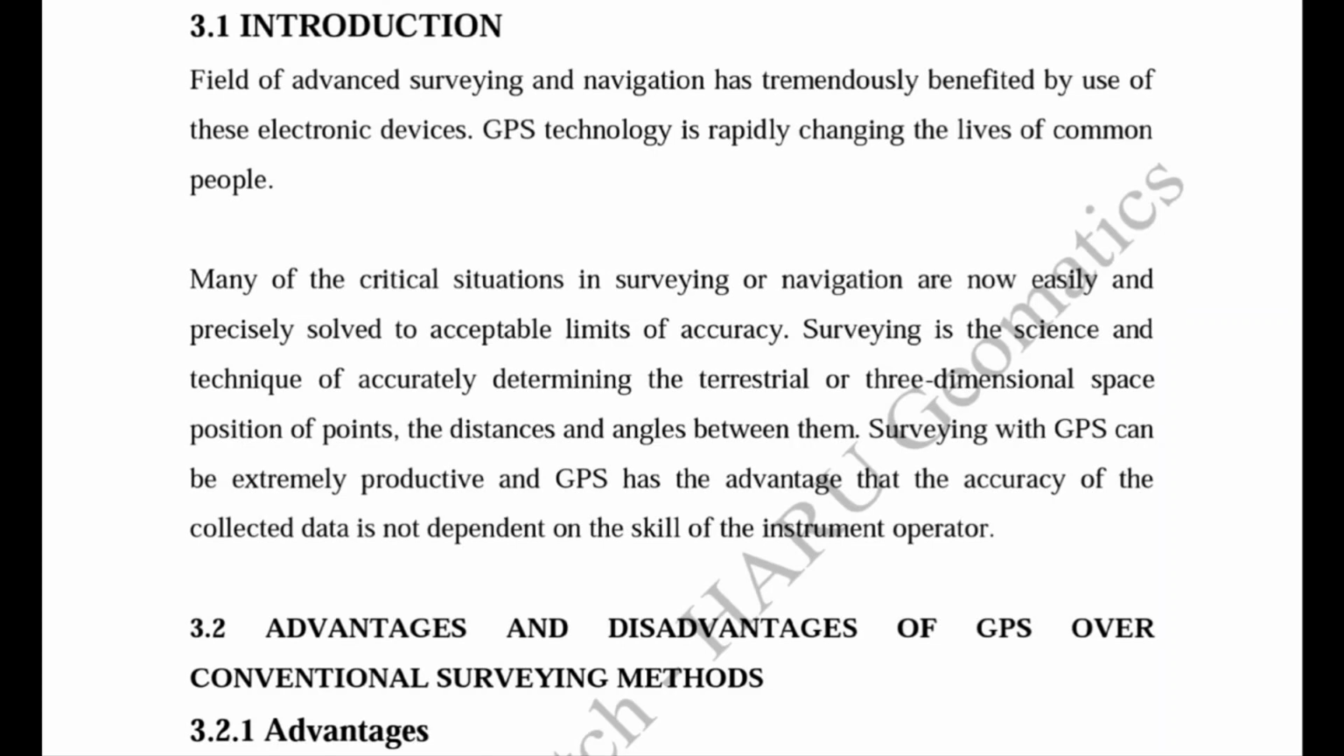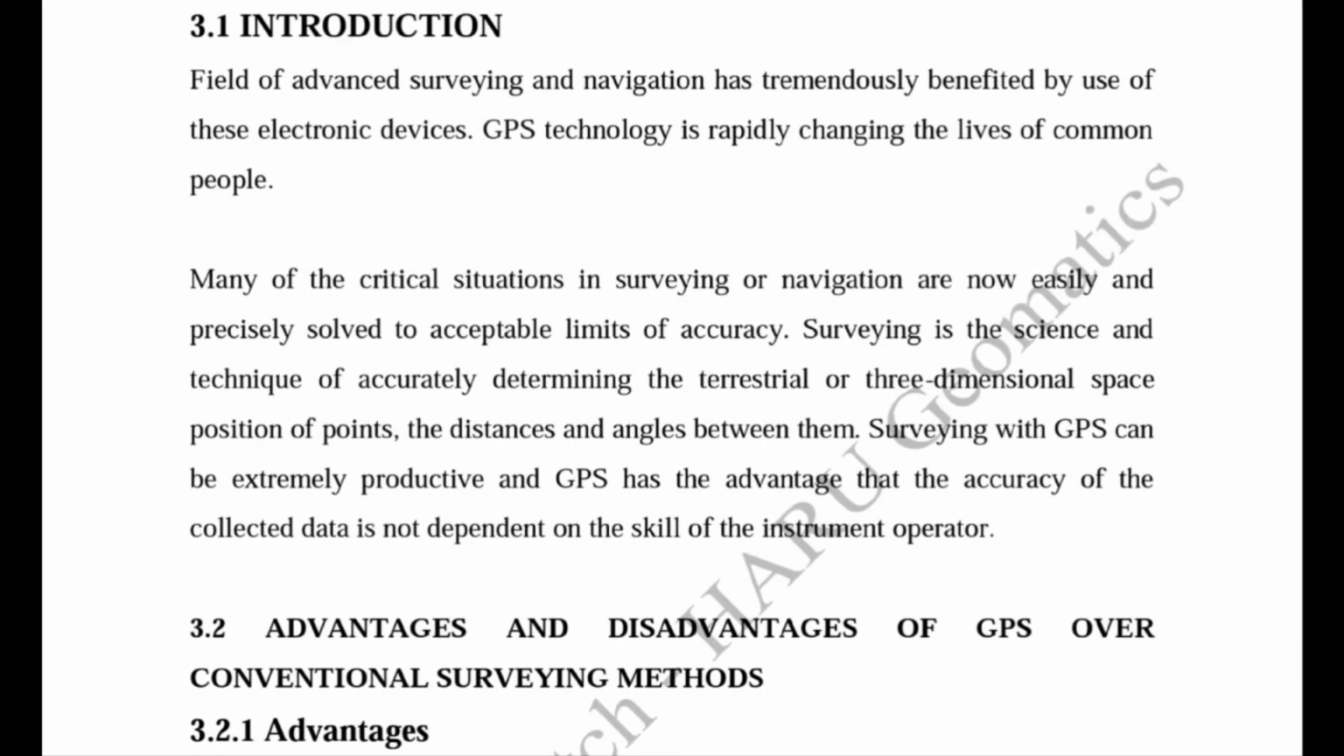GPS technology we can use GPS surveying to find out the points location or their coordinate information in the acceptable limit of accuracy. And we already know that surveying is a science or technique in which we can determine the terrestrial or 3D position of any point or their distance or angle between them. So basically we can use GPS surveying because it has extremely productive and advantages over the accuracy of the collected data, and it also does not depend on the skill of the instrument operator.